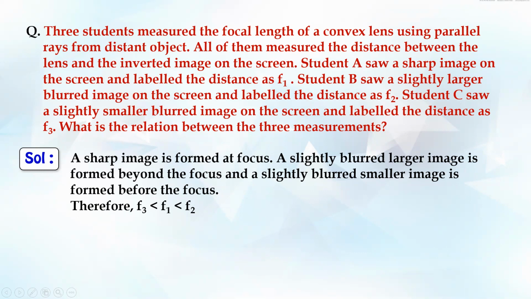The larger blurred image is always formed beyond the focus, and the smaller blurred image is always formed before the focus, which means f3 is the smallest of the lot. So f3 is lesser than f1 and lesser than f2, because f3 is closer to the lens. So that's how it has to be done.